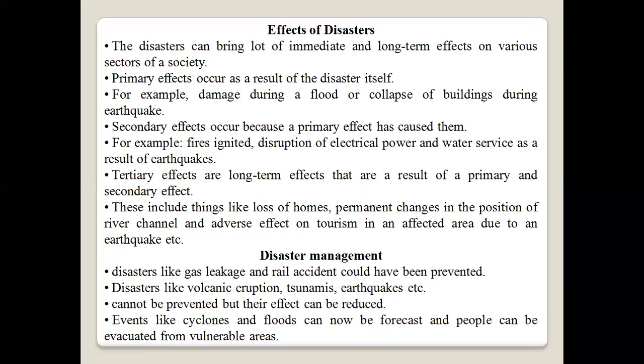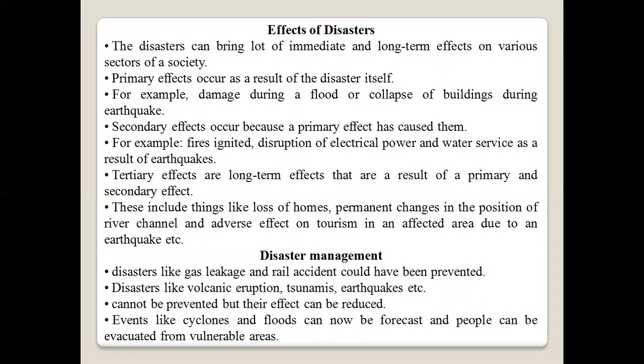Tertiary effects are long-term effects that are a result of the primary and secondary effects. This includes things like loss of livelihood, permanent change in the position of river channels, and the adverse effects on tourism in an affected area due to an earthquake, etc. Next is disaster management.